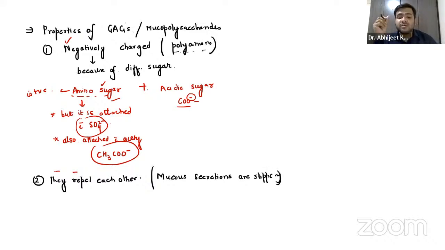When you take mucus on your fingers and rub it, it is slippery. What does it indicate, guys? It is rich in glycosaminoglycans. They repel each other, so mucus secretions are slippery.